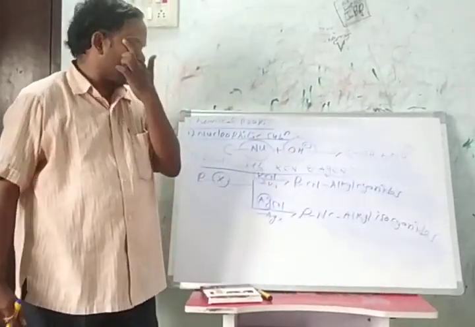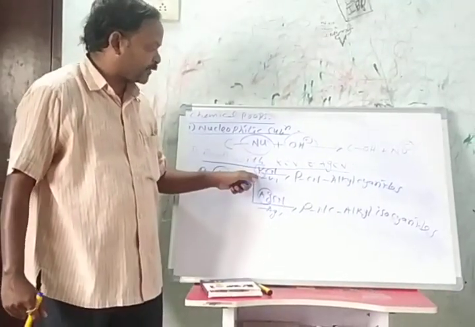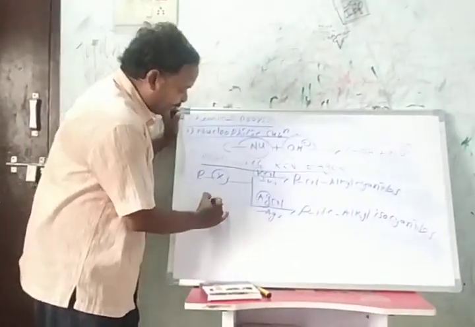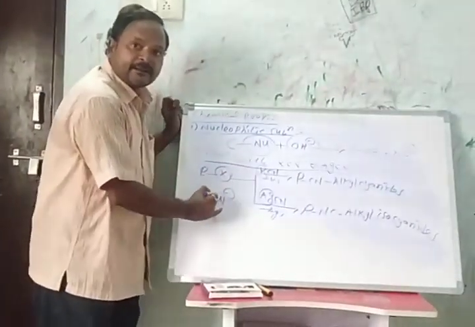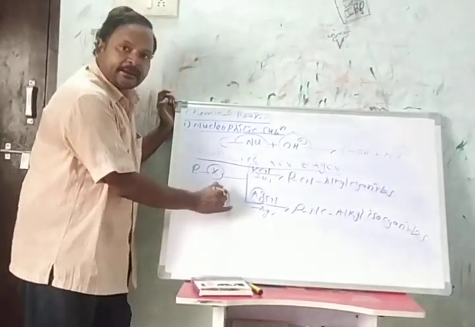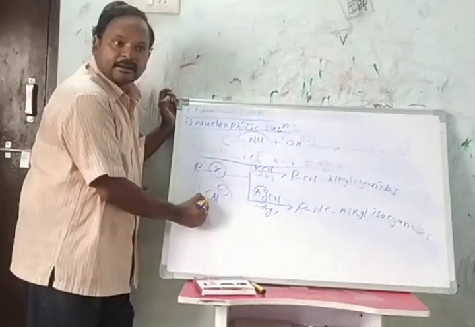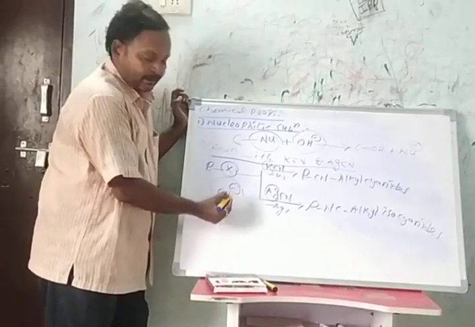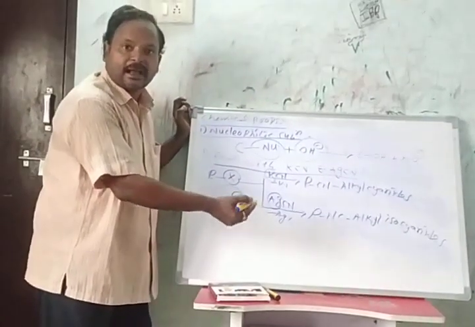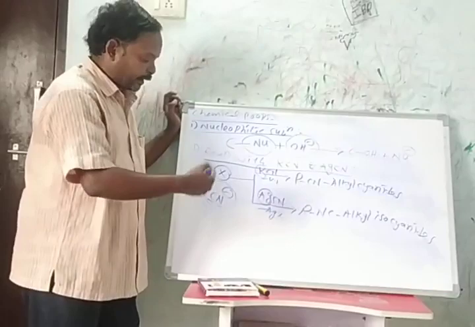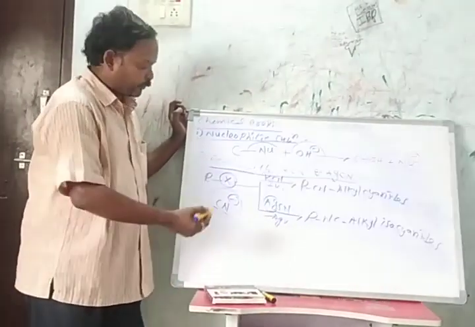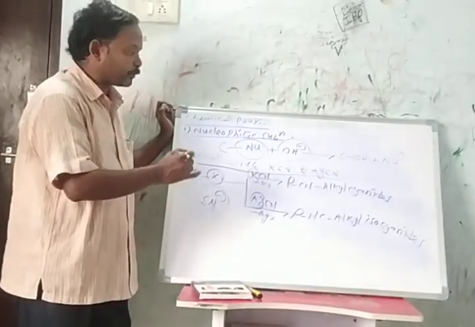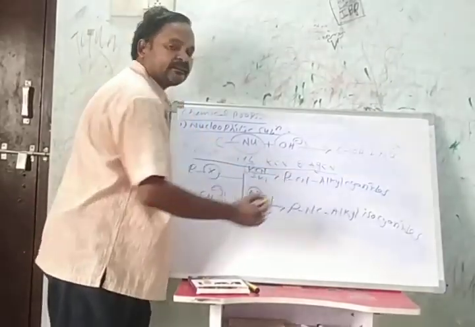What is the reason for this? Potassium cyanide is an ionic compound and releases cyanide ions. In cyanide, carbon has electron donating capacity and nitrogen also has electron donating capacity, since nitrogen is more electronegative than carbon. So carbon and nitrogen both can donate the electron pair and form cyanides.